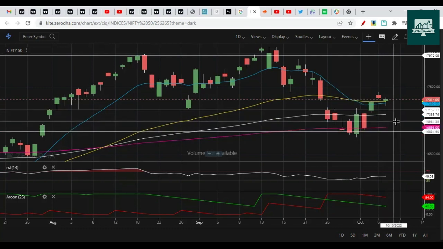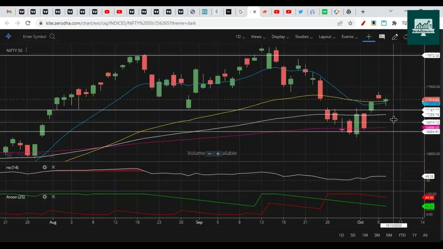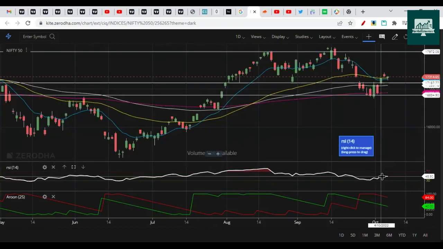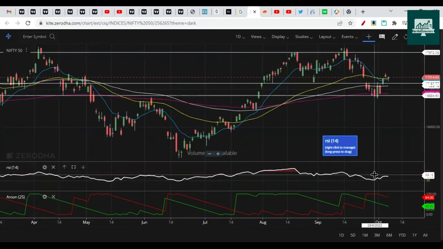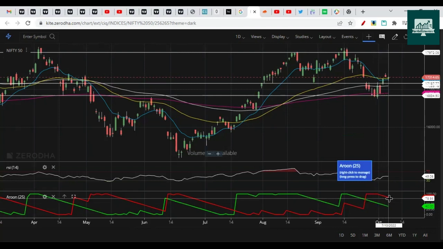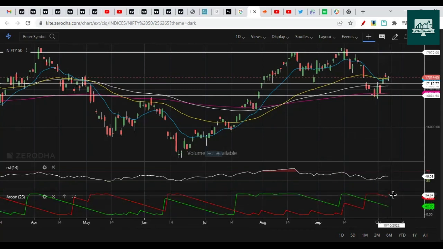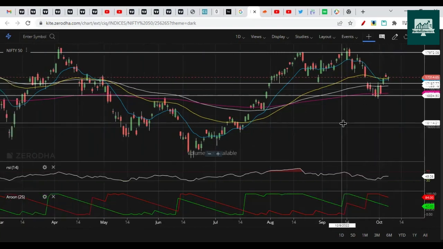Maybe somewhere near 17,000, it should find the support, because on weekly option chain data, that can be a support. It can bounce and then could continue the dip. RSI is still below 50. That is a bearish signal. It's not yet bullish. Aroon is completely bearish, and it is not at extreme bearish zone, but it is telling us that it is bearish to sideways market.